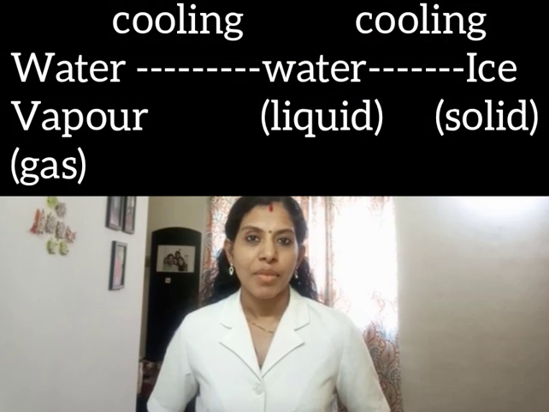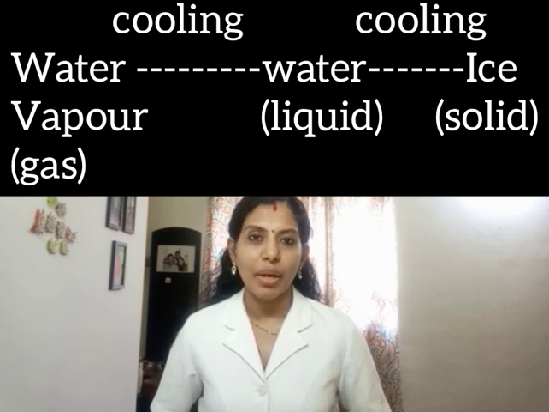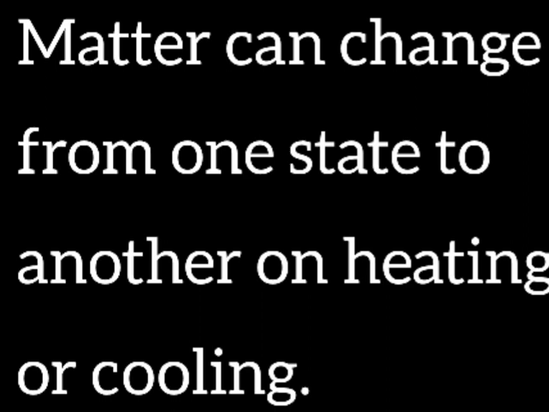On cooling, the opposite change takes place. Water vapor on cooling changes to water, which is a liquid. Water on cooling changes to ice, which is a solid. Thus, matter can change from one form to another on heating or cooling. Butter and wax are in solid form. On heating, they melt to a liquid form. So, matter can change from one state to another on heating or cooling.